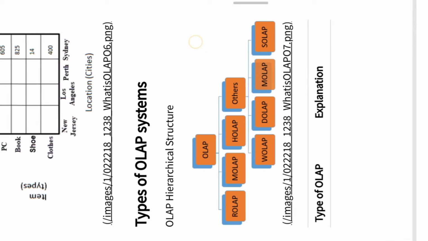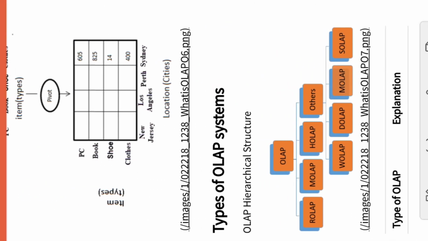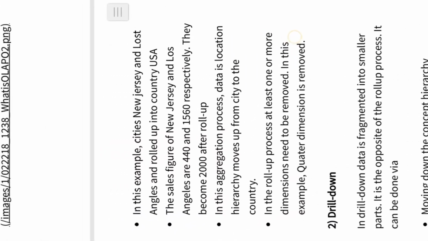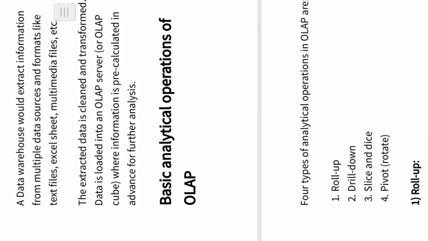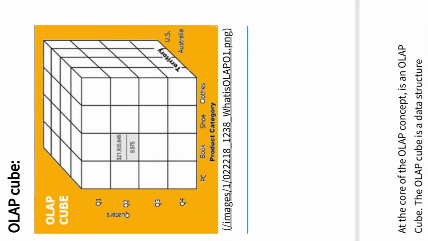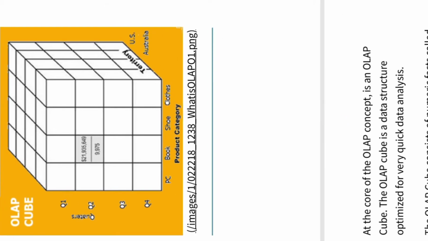Now, before continuing with the different types of OLAP systems, let me quickly revise what we have seen earlier. We started with the cube, which is the hypercube, the OLAP cube we talked about. Here I have taken three dimensions, represented in the X, Y, and Z directions for your understanding.